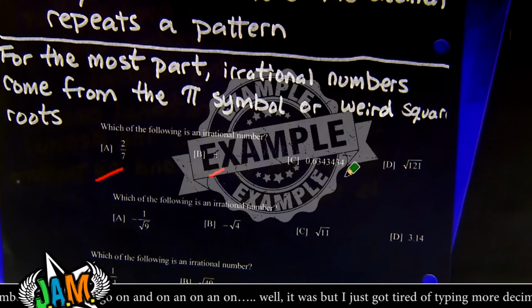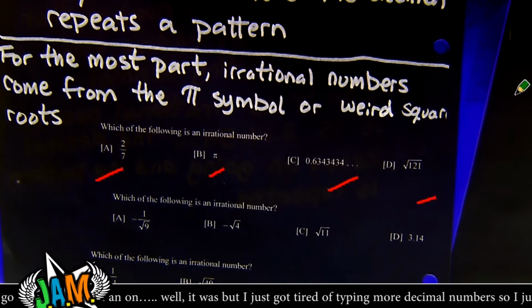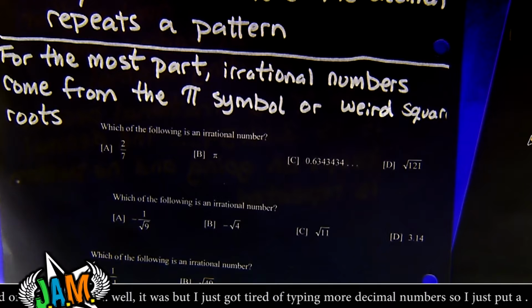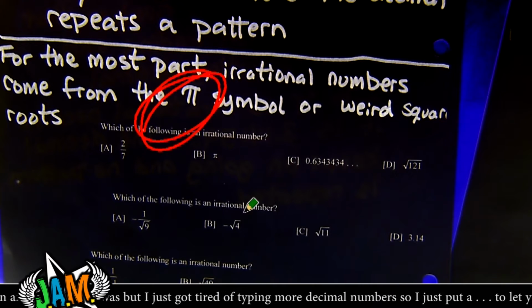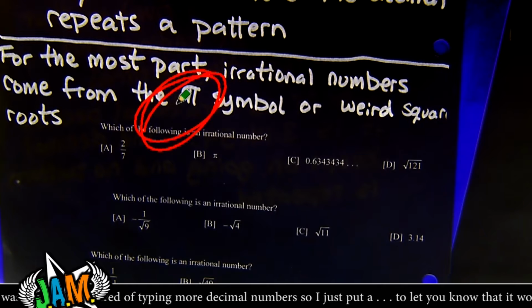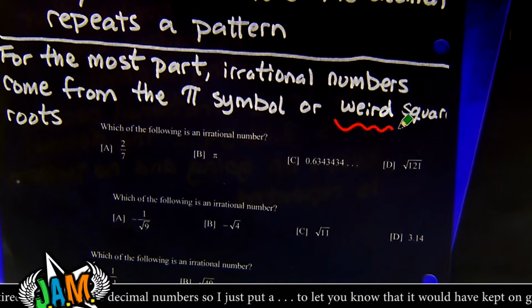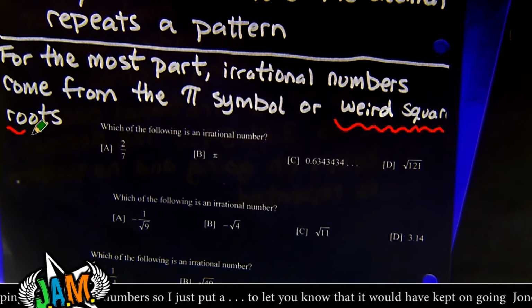If your job is to sort out and find the irrational number, let's say you've got a police lineup of numbers here and you're supposed to say which one of them is irrational, there's 2 things to really look for. Where do these irrationals come from? One is anything with the pi sign in it, you don't have to think about it. It's irrational. So if you see that, it's irrational. The other one is from what I call weird square roots.